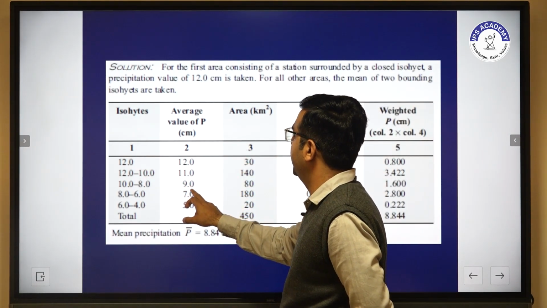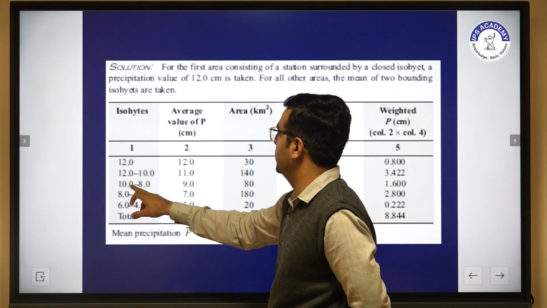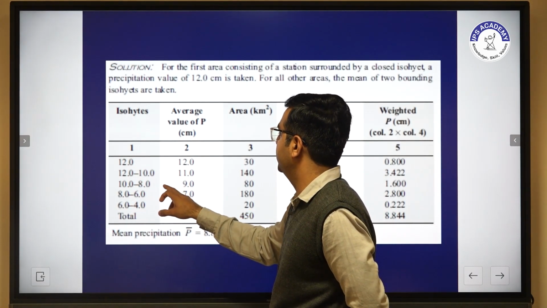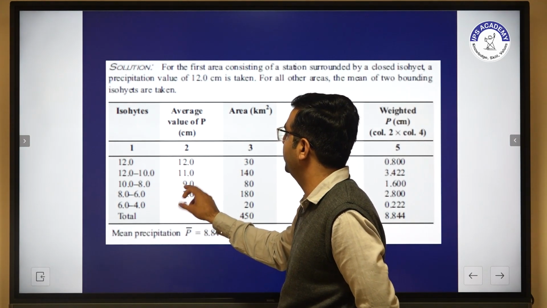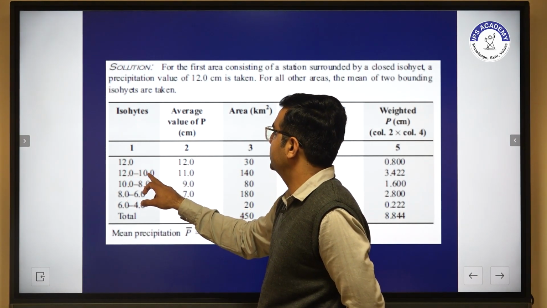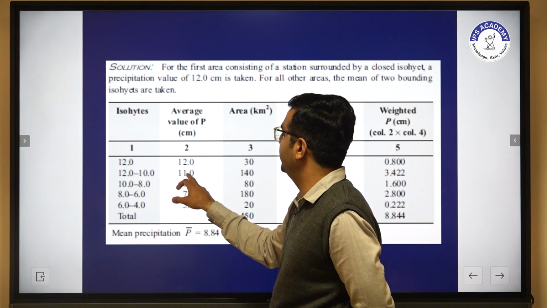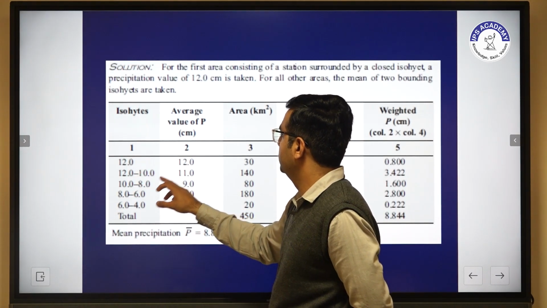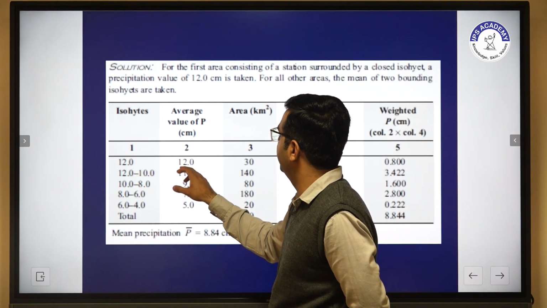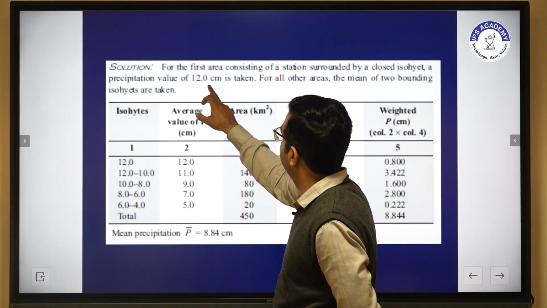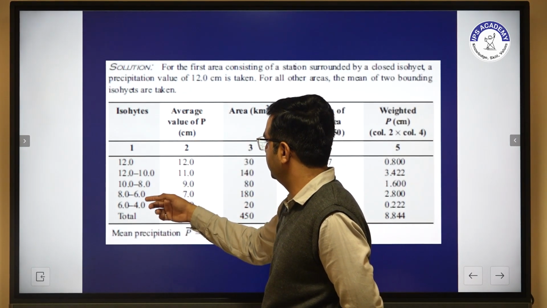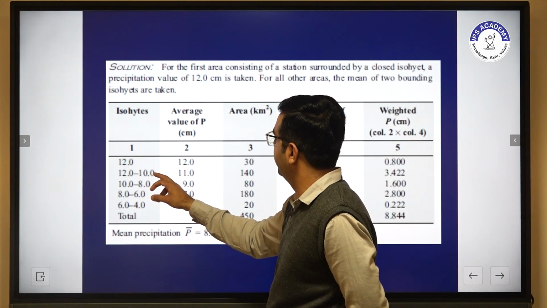For example, 8 plus 6, or 10 plus 8 is 18, 18 divided by 2 is 9. 12 plus 10 is 22, divided by 2 is 11. For the first one it is not an average, because the precipitation value starts with 12 centimeter. Afterwards we have to take the average value.